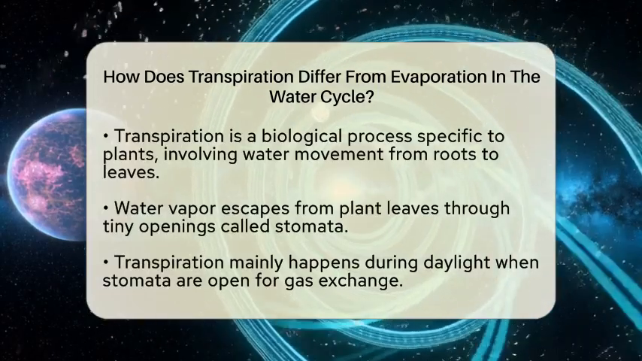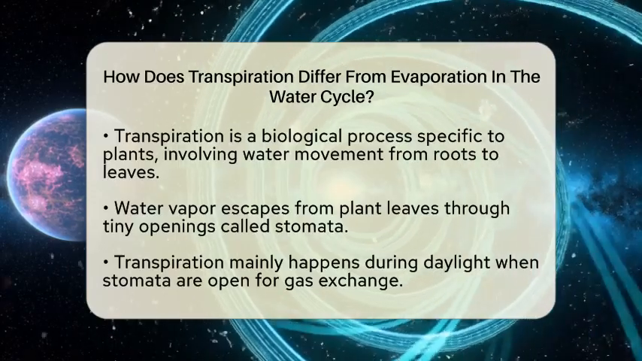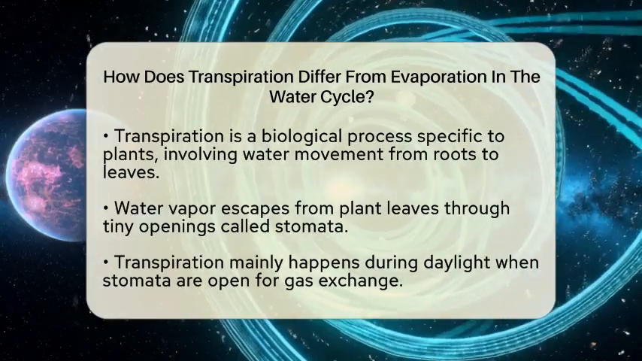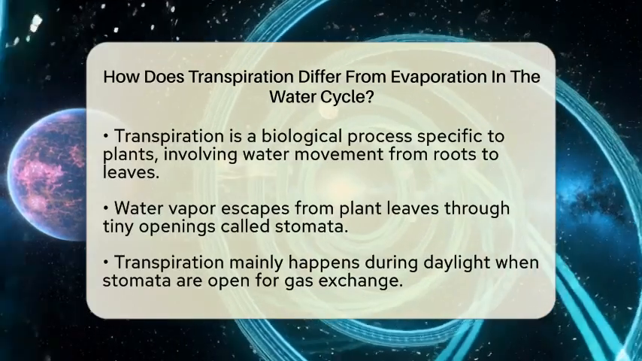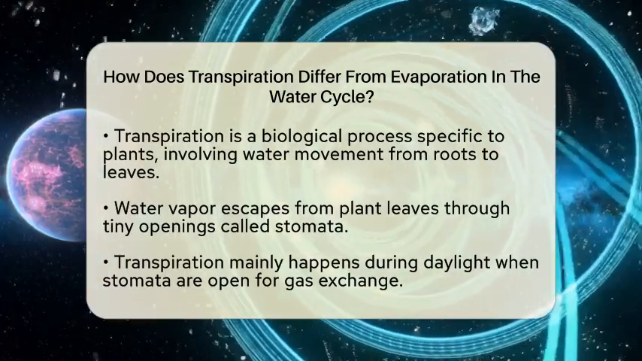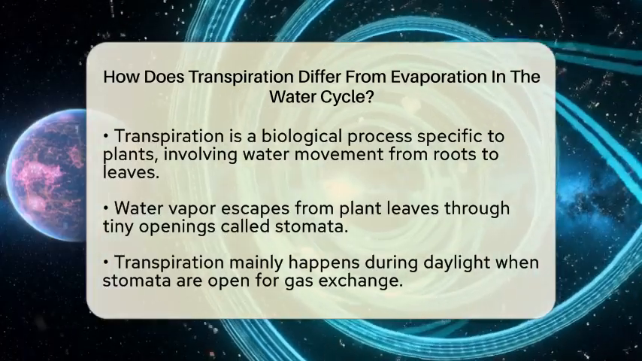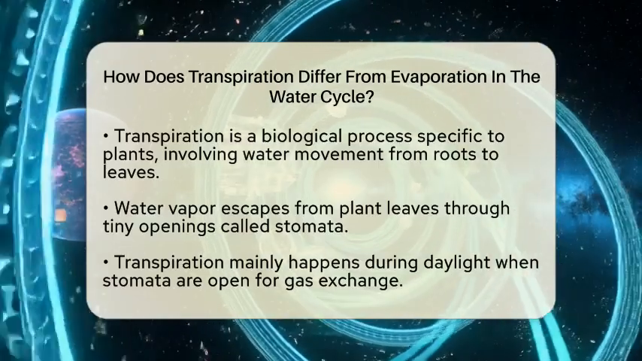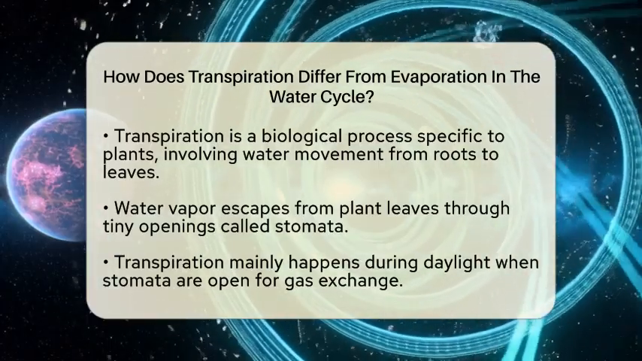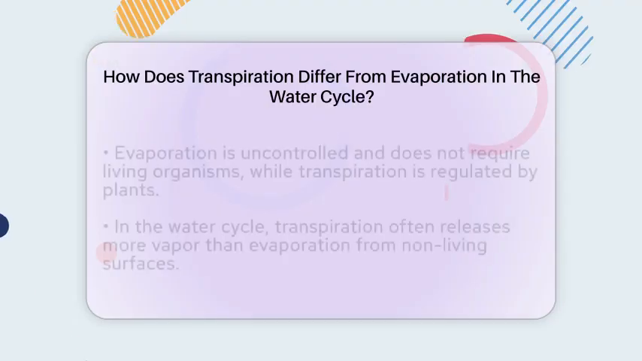Transpiration is a biological process. It happens only in plants. When plants absorb water through their roots, they transport it up through their stems and leaves. Tiny openings on the leaves called stomata allow water vapor to escape. This process is controlled by the plant and depends on environmental factors like sunlight, temperature, and carbon dioxide levels. Transpiration mostly occurs during the daytime when stomata are open to let gases in and out.